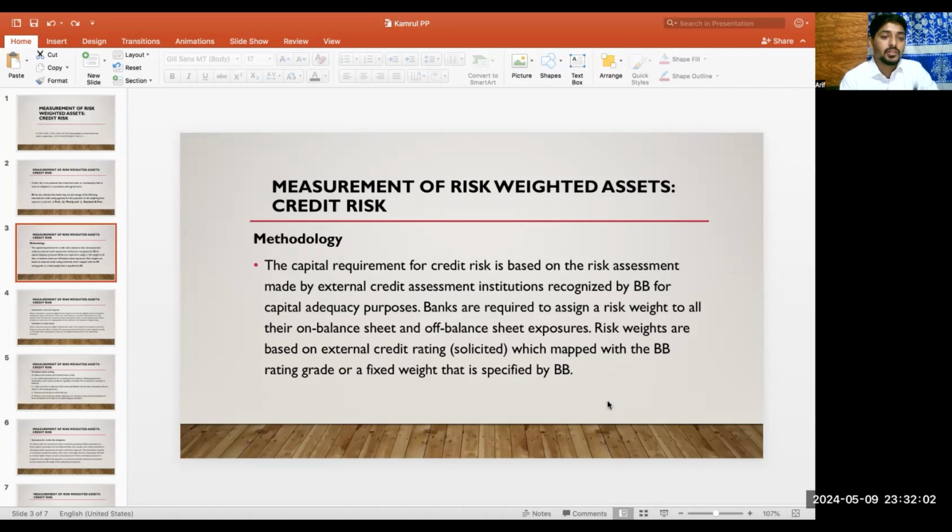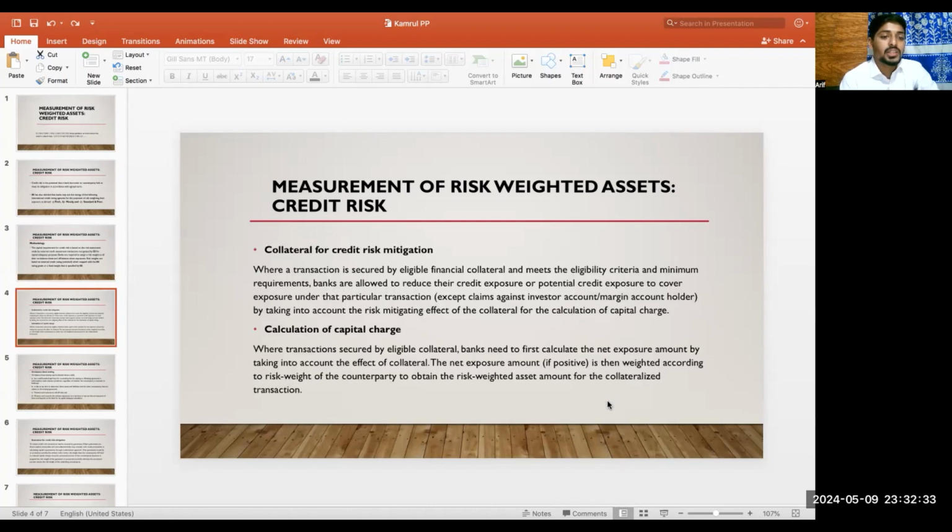Methodology. The capital requirement for credit risk is based on the risk assessment made by external credit assessment institutions recognized by Bangladesh Bank for capital adequacy purposes. Banks are required to assign a risk weight to all their on-balance sheet and off-balance sheet exposures. Risk weights are based on external credit ratings, which are mapped with the Bangladesh Bank rating grade, or on a fixed weight that is specified by Bangladesh Bank.